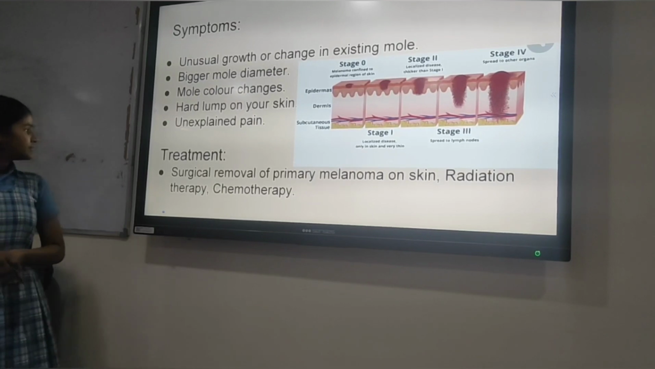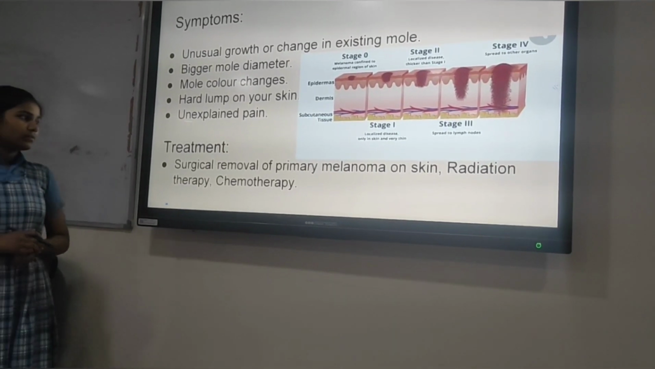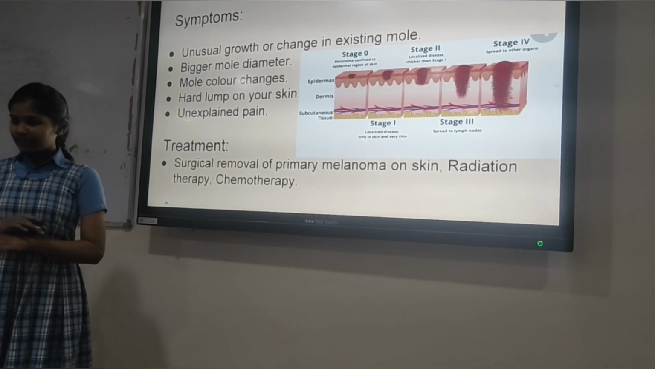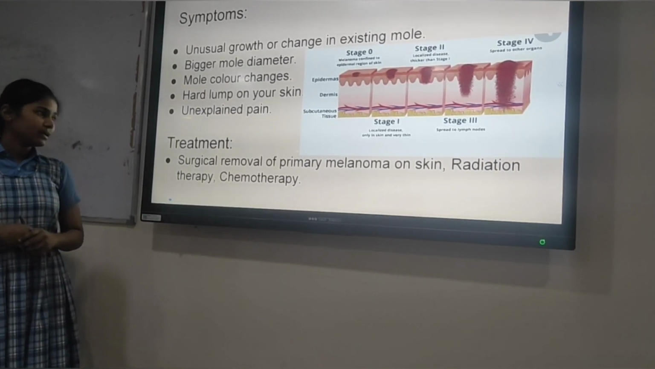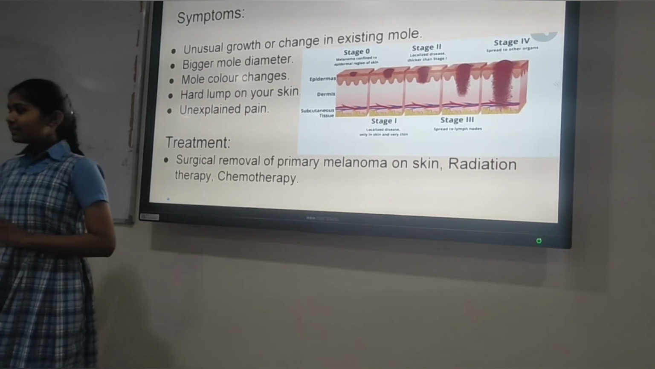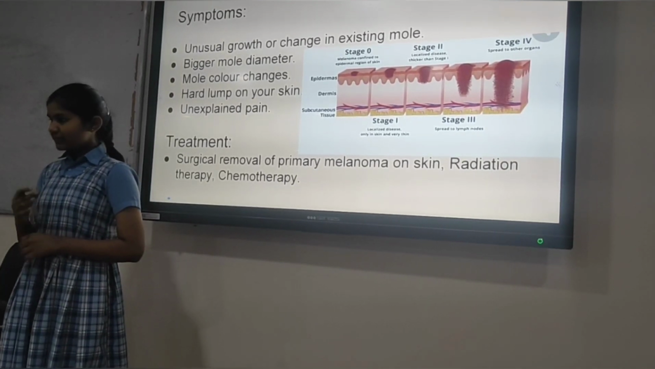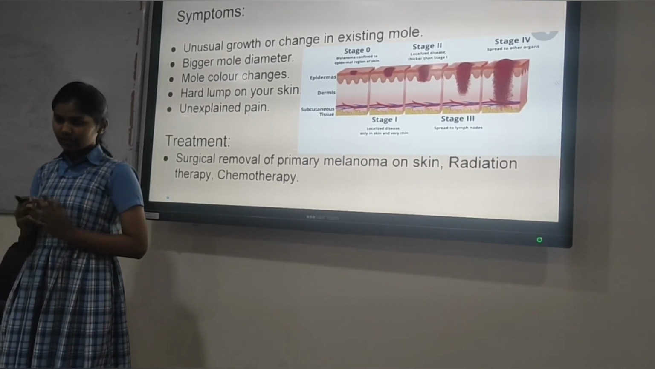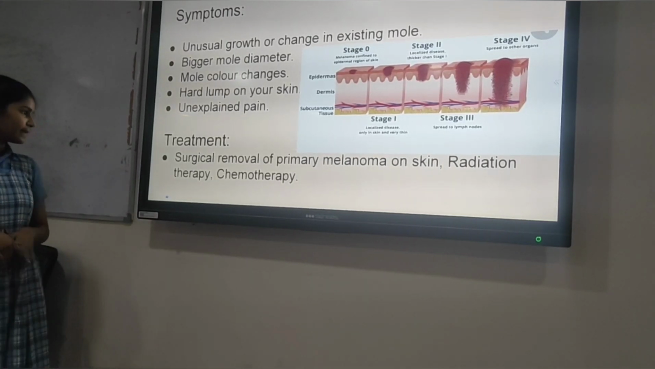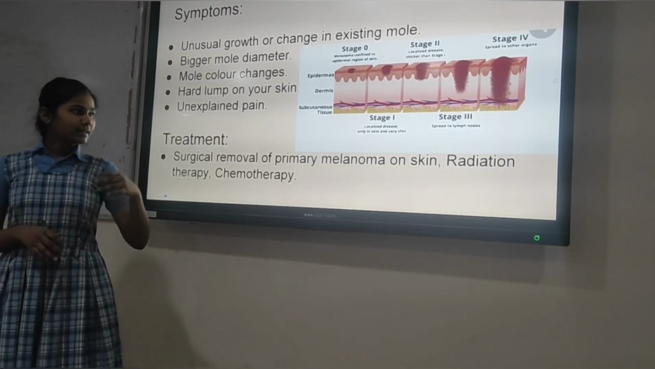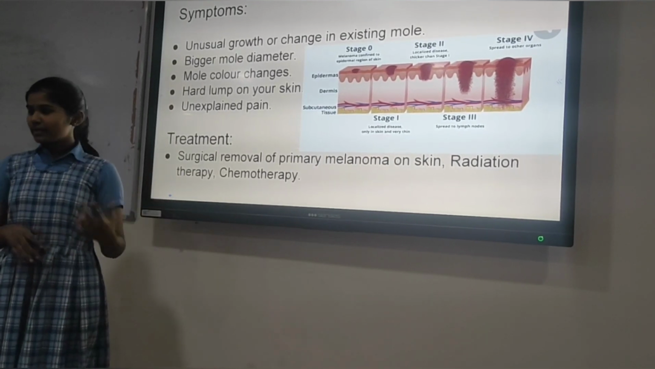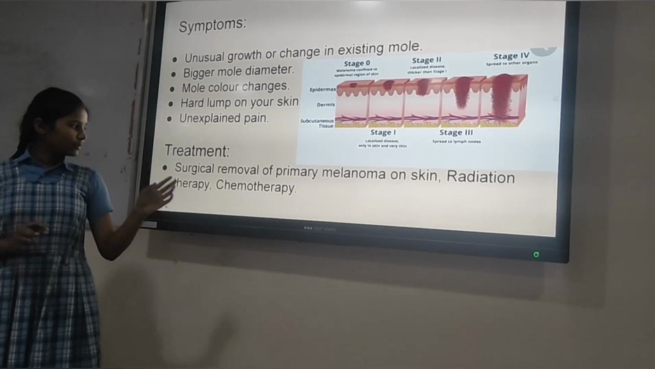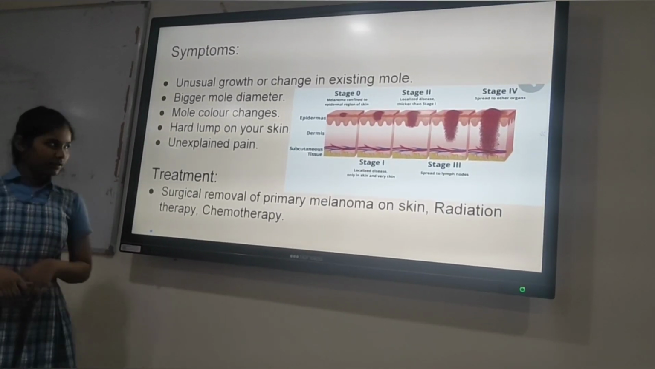Treatment: surgical removal of the primary melanoma on the skin, where the primary melanoma is permanently removed, or radiation therapy. Radiation therapy is nothing but some radiations are passed into our body which kill the cancer cells that have developed in the body. Then chemotherapy. The difference between radiation therapy and chemotherapy is that radiation therapy works on only some part of the body, but chemotherapy can work for the whole body.